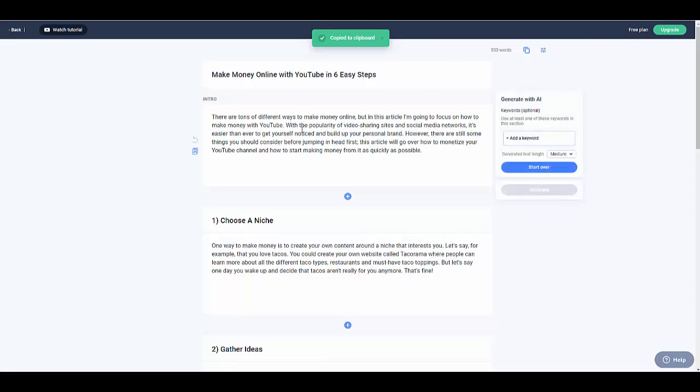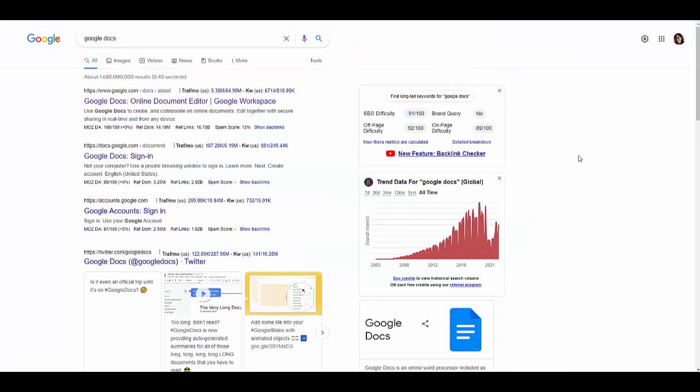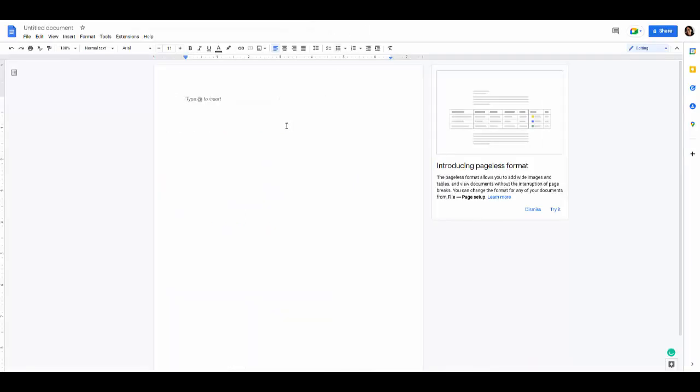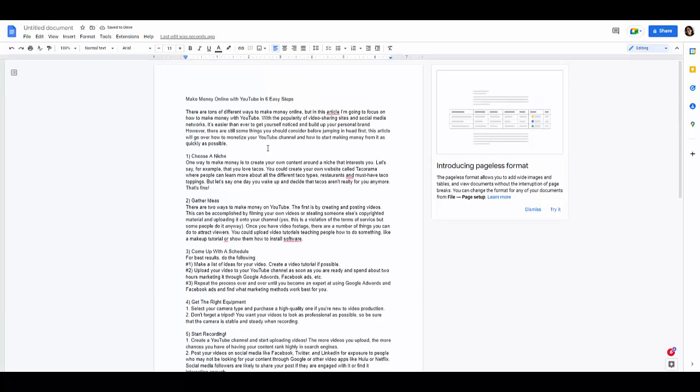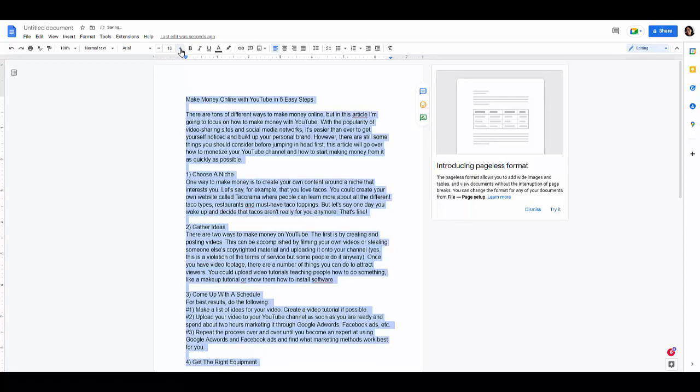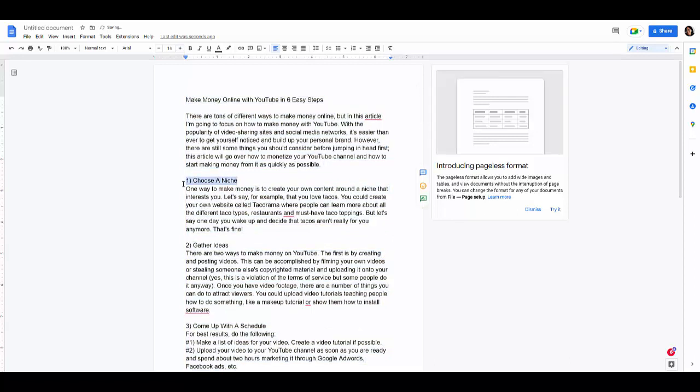Now what we're gonna do, you're gonna go to google.com and you're gonna Google Docs. Why we're gonna be doing this? Because we need to place this information. So I already edited it. You can actually format it if you want. Make this bigger, make this bold, change the fonts, change the color, and I'm gonna show you just a little bit of what we're gonna be doing. So we already have the information, but we need something else.